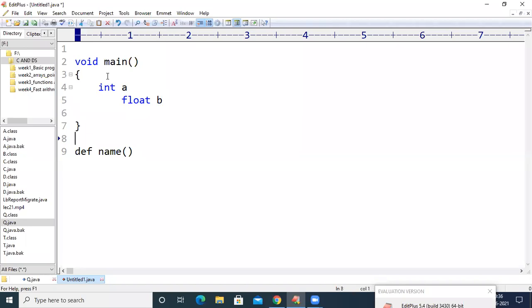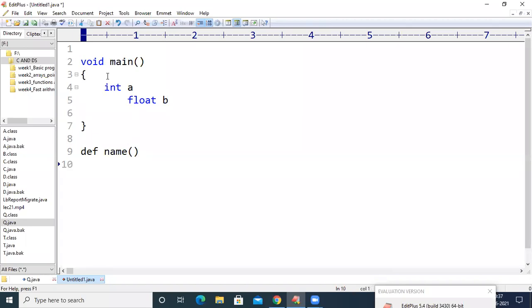But in Python, if you want an integer variable, just define it by using a equal to 10. Depending upon the value passed on the RHS, the data type of the variable will be decided. If your value is 10.50, the data type of a is floating point. If the value is 10, the data type of the variable is integer.